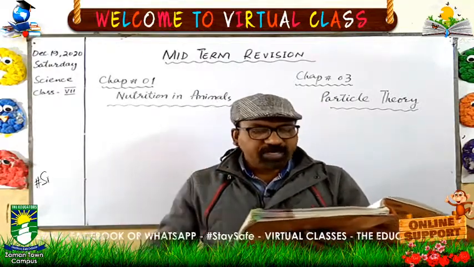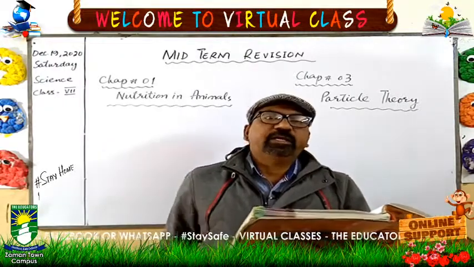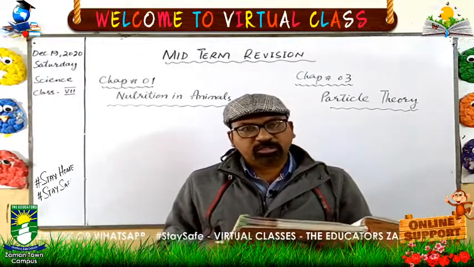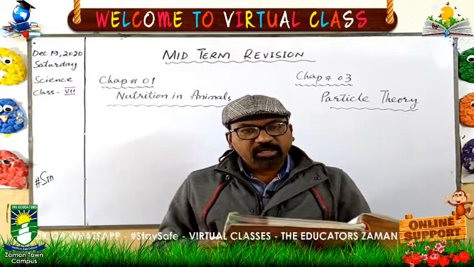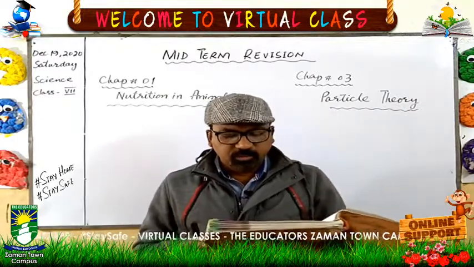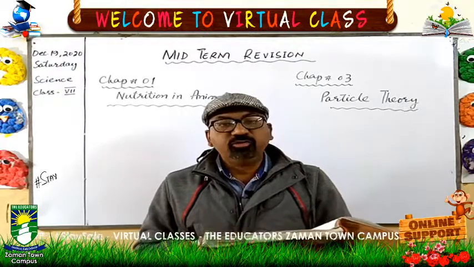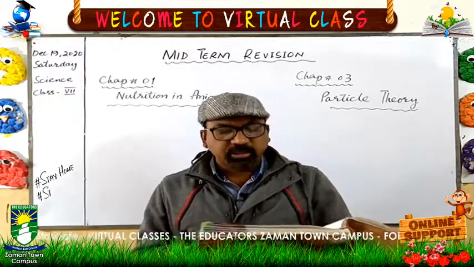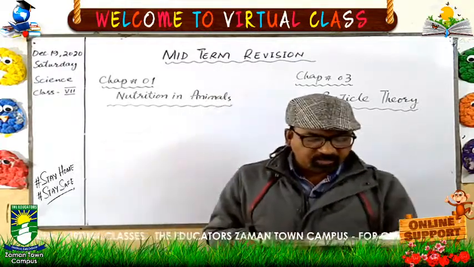So this method of food intake is called holozoic. It is an important definition, so learn the definitions of nutrition, food, nutrients, heterotrophic, autotrophic, holozoic. Learn these definitions properly.